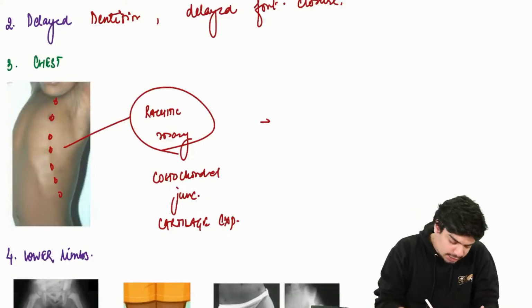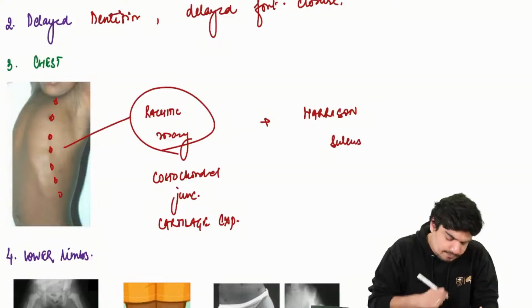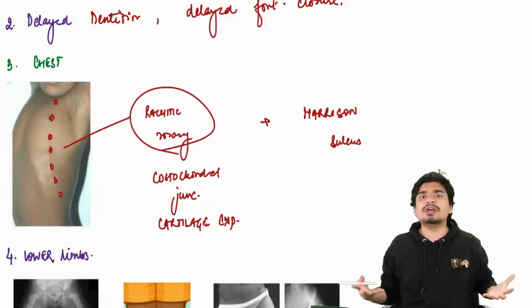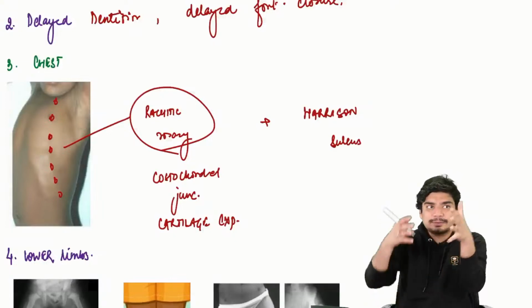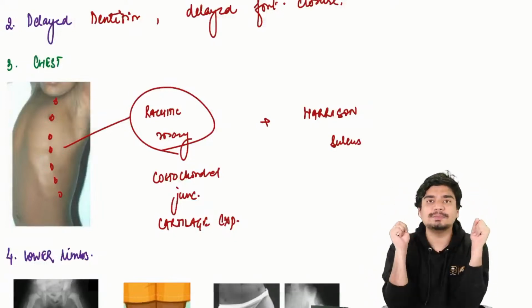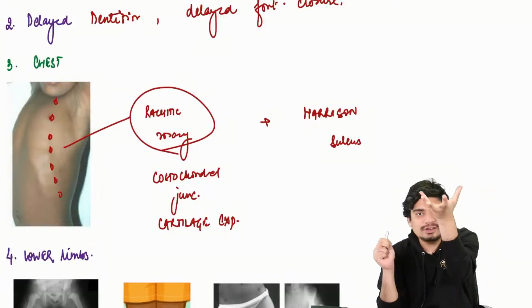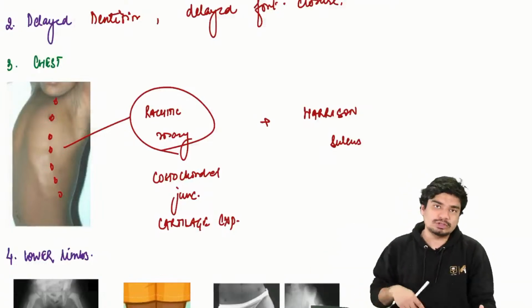Another thing that will occur is Harrison sulcus. Harrison sulcus is nothing but a depression here. Why is that depression occurring? Because the ribs don't have strength. Ribs are not properly mineralized. When the child breathes, ribs are not able to maintain the structure of the thoracic cage. They will go down. They will form a sulcus, a depression. Again, why? Because of defective mineralization of the bones.